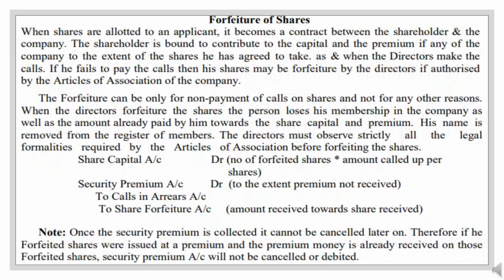Forfeiture can be only for non-payment of calls on shares and not for any other reason. When the director forfeits the shares, the person loses his membership in the company as well as the amount already paid by him towards the share capital and the premium. His name is removed from the register of members. The director must observe strictly all the legal formalities required by the articles of association before forfeiting the shares.